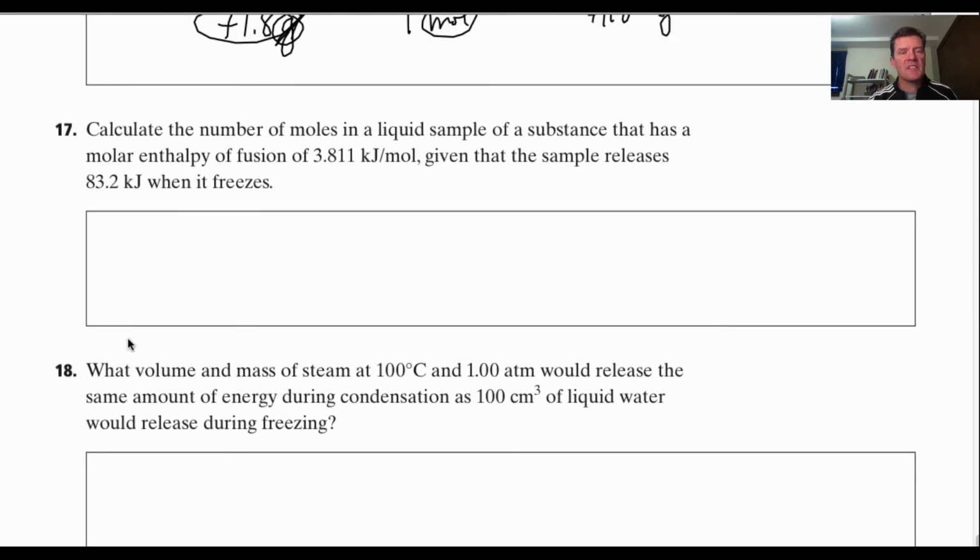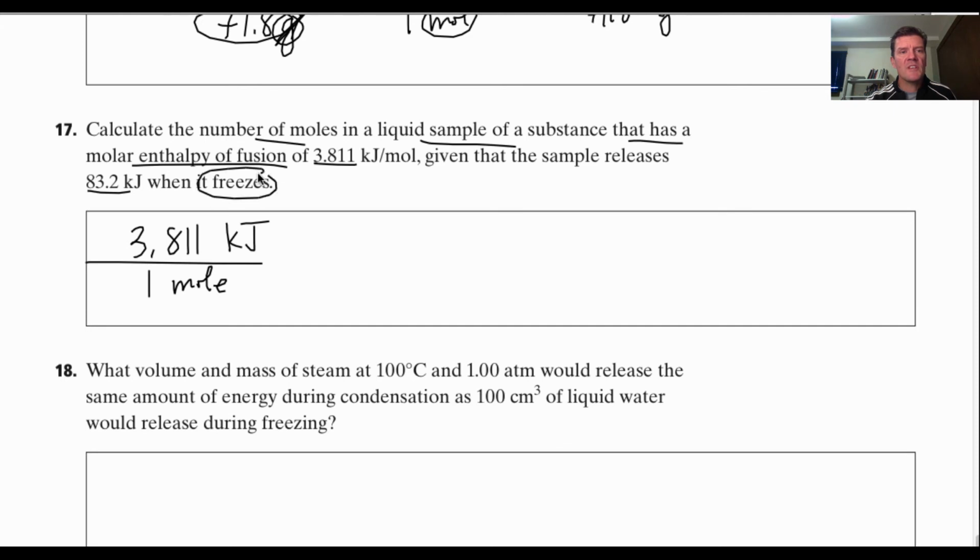Alright, 17 says calculate the number of moles in a liquid sample of a substance that has a molar enthalpy of fusion of this, given that the sample releases that much energy. Okay, so here's what we're saying. We have 3.811 kilojoules per 1 mole. That's the amount of energy that is released when you freeze a mole of that substance.